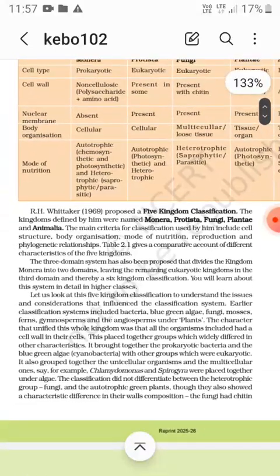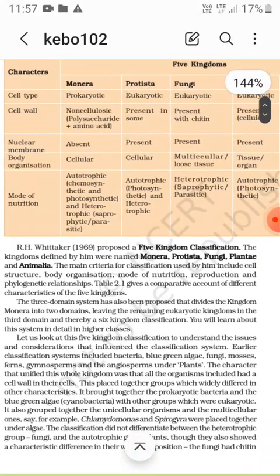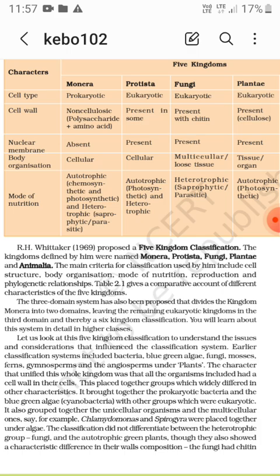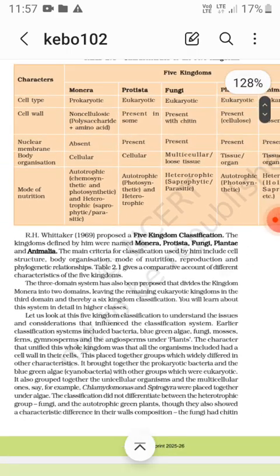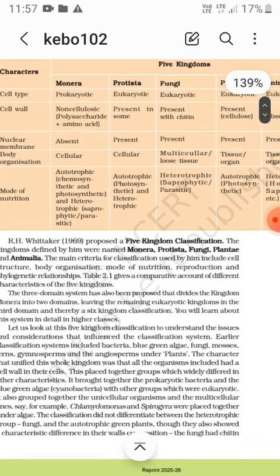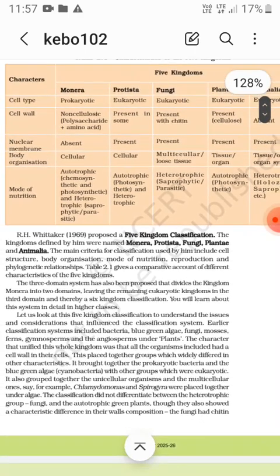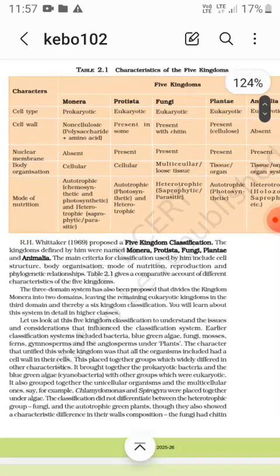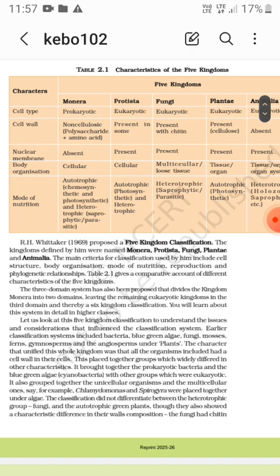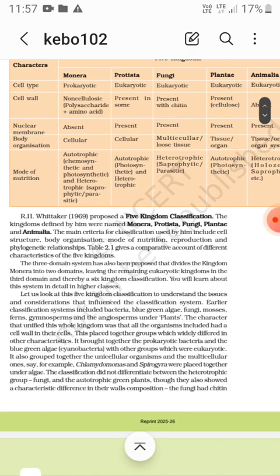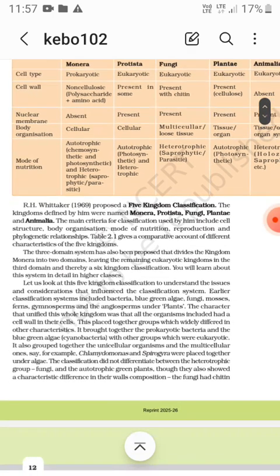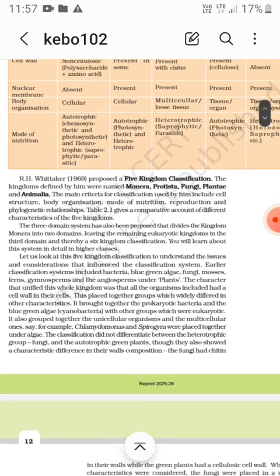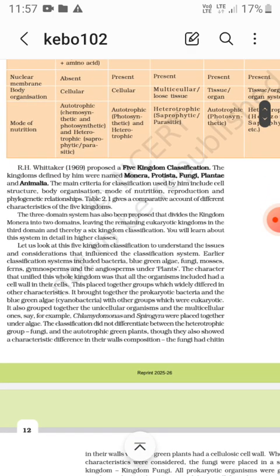Now remember, parasitic is a type of heterotrophic mode of nutrition. R.H. Whittaker in 1969 gave the five kingdom classification, which includes Monera, Protista, Fungi, Plantae and Animalia. The main criteria used by him for this classification were cell structure, body organization, mode of nutrition, reproduction, and phylogenetic relationships.